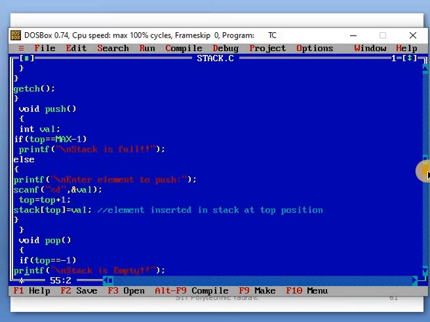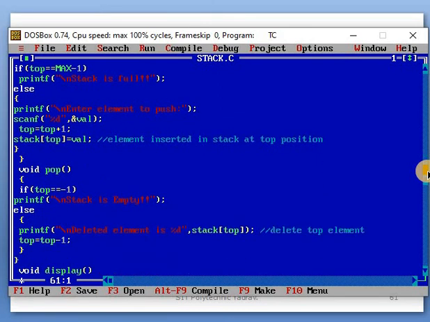After that, the pop function. In that, first of all we check whether the stack is empty. Okay, when you use the stack, two conditions are checked: one is whether the stack is full, or whether the stack is empty. We check stack is empty when the pop operation is used, and we check the condition stack is full when the push operation is performed.